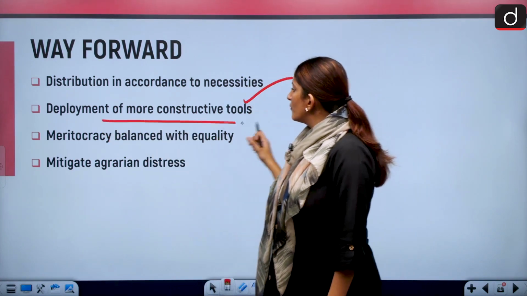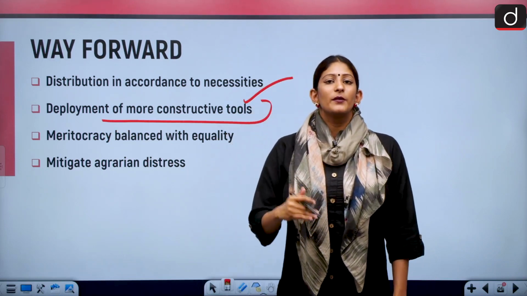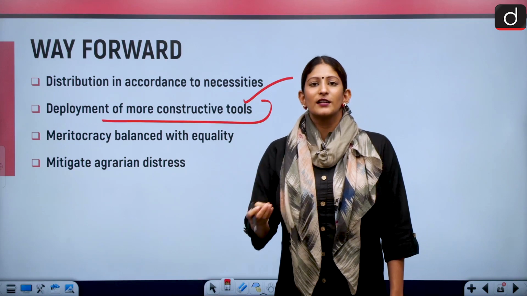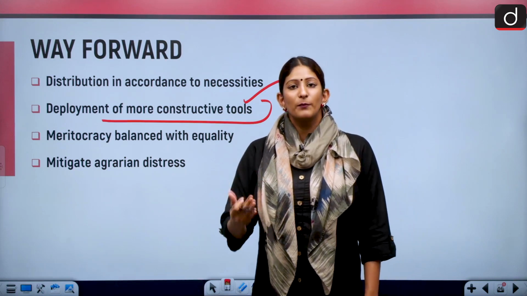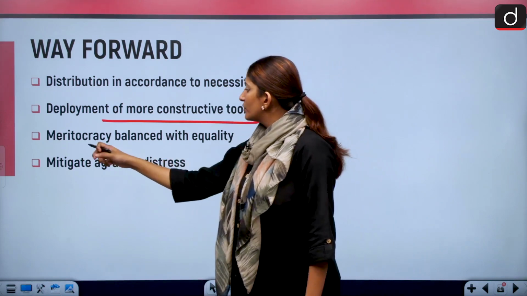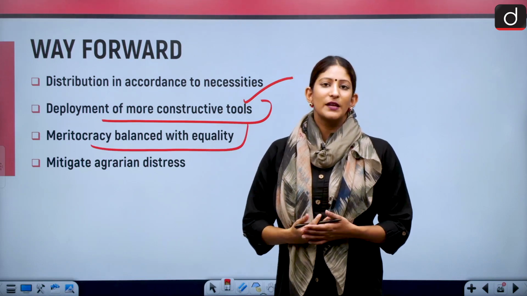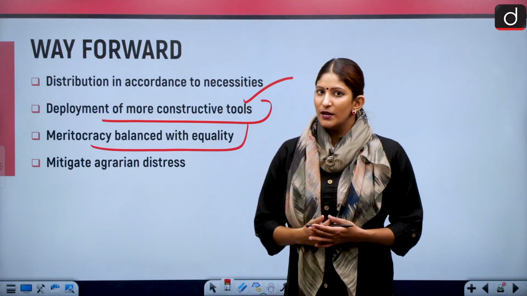And deployment of more constructive tools other than just reservation. We can also talk about providing opportunities in startups, in innovation, in self-employment, so that the government does not get burdened. And meritocracy should be balanced with equity. Equity should of course be there, but meritocracy should not be ignored.